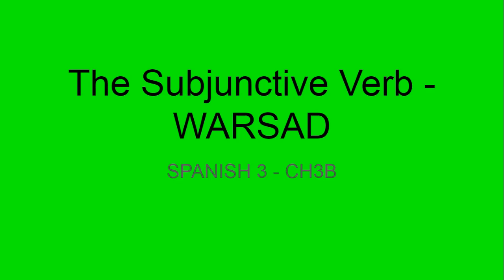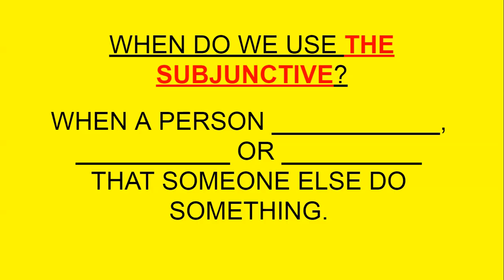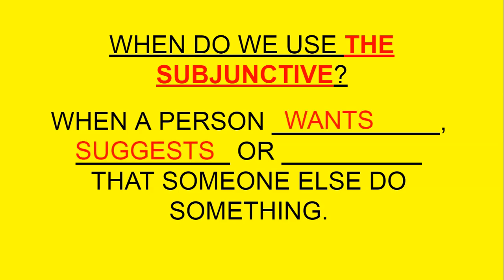So today we're going to talk about a way to remember how to use the subjunctive. And we need a set of main clauses in order to complete the whole idea of having the subjunctive. So we have the main clause, que, and the subordinate clause. So when do we use the subjunctive? When a person wants, suggests, or desires that someone else do something.